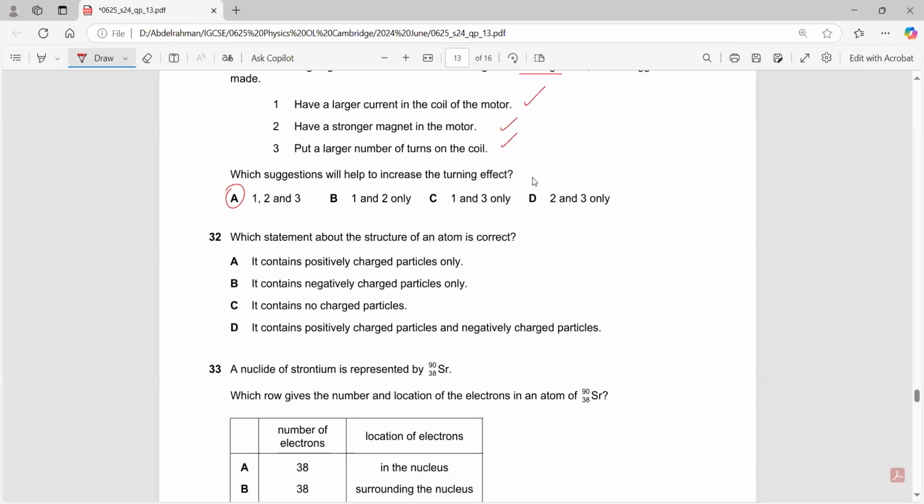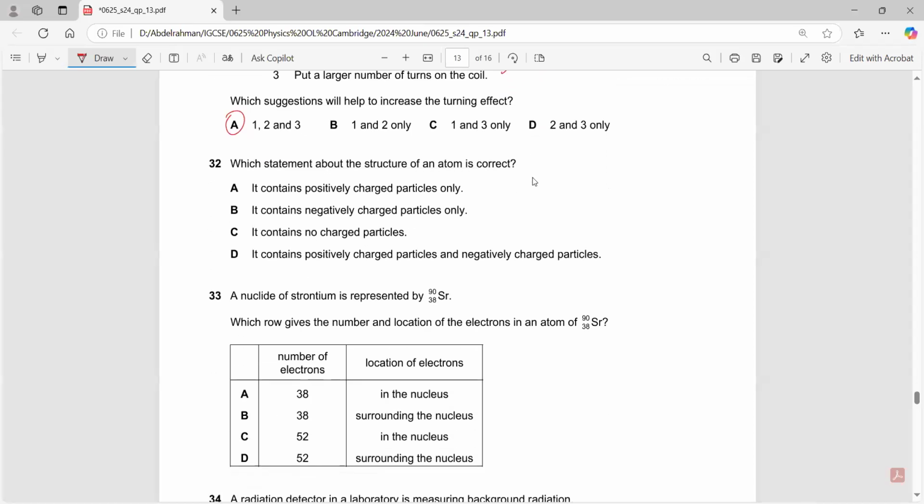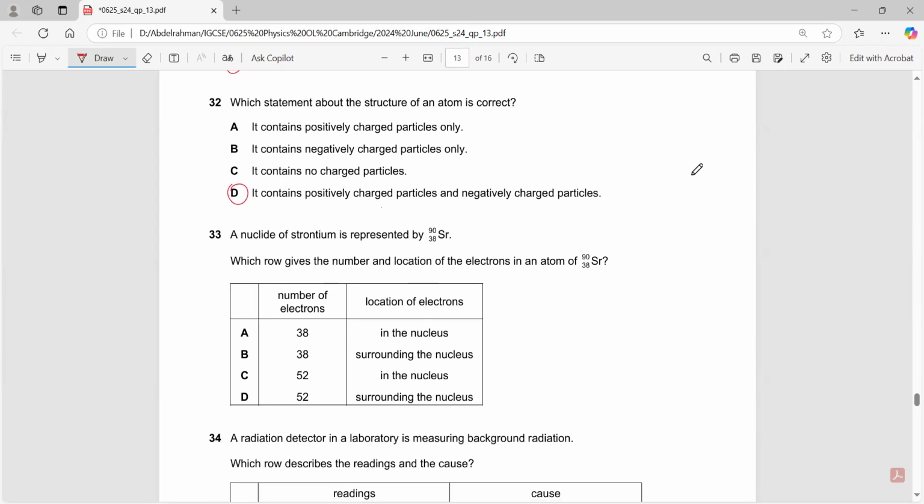Which statement about the structure of an atom is correct? Structure of an atom. What does an atom have? It contains positively charged particles, negatively charged particles, or no charge. It contains positively charged and negatively charged particles. Yes, protons and electrons.